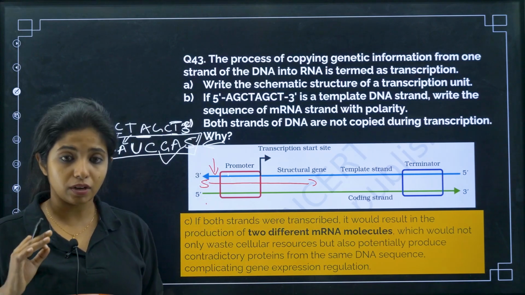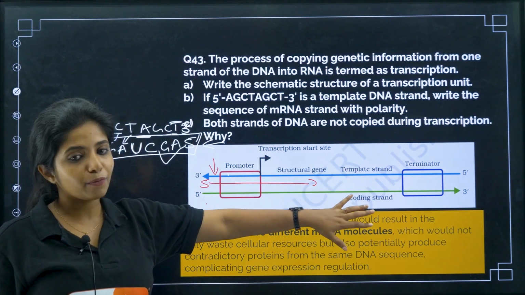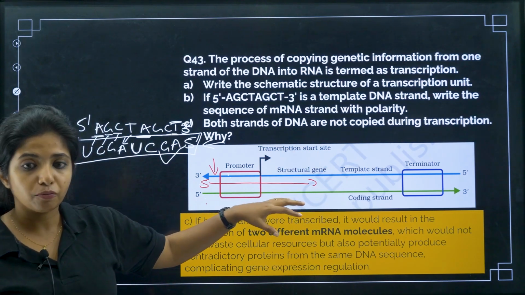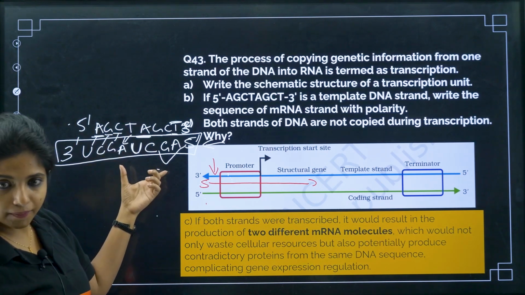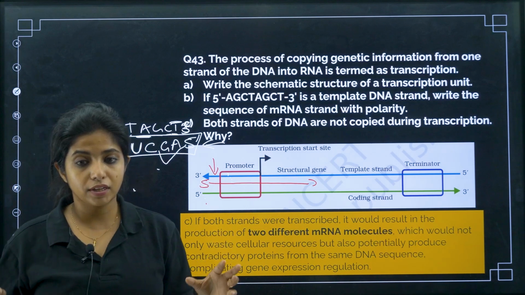If both of them are going to get transcribed, they are going to produce two different types of proteins. Same DNA strand, two different types of proteins, because obviously this codes for this, the other will code for another thing. In each of them, if they go for transcription, there will be two different things.